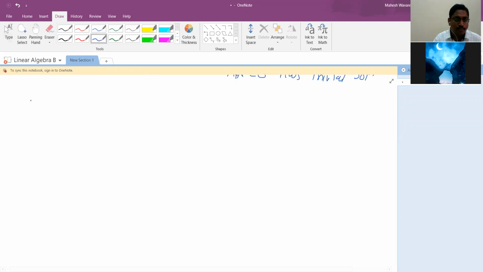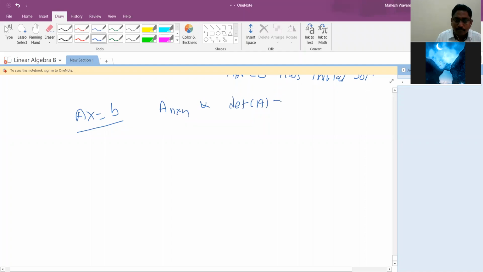And as far as the non-homogeneous system is concerned, this type of situation also arises here. If A is an n by n matrix and A is invertible, meaning the determinant of A is non-zero, then Ax equal to B has a unique solution.